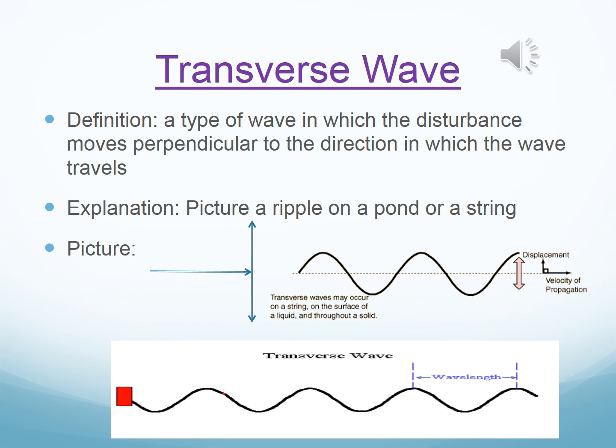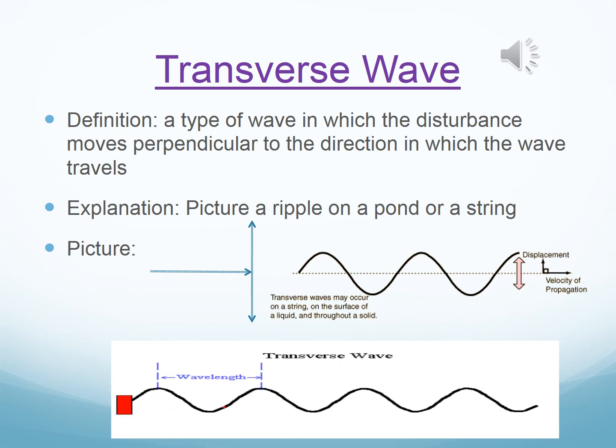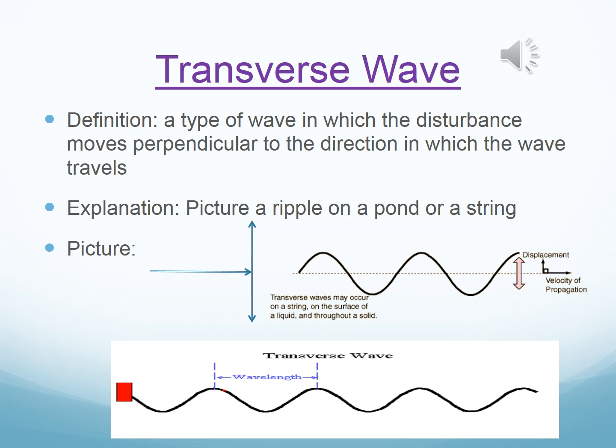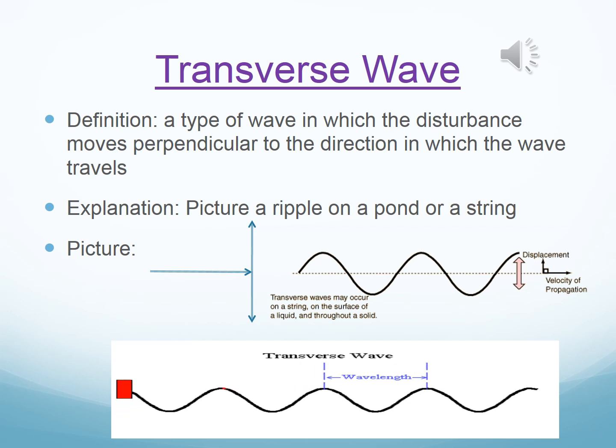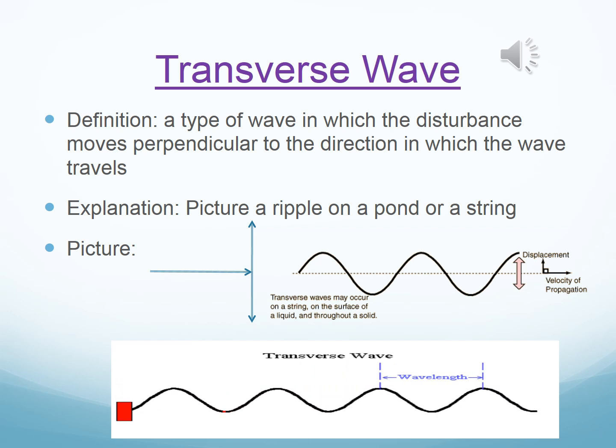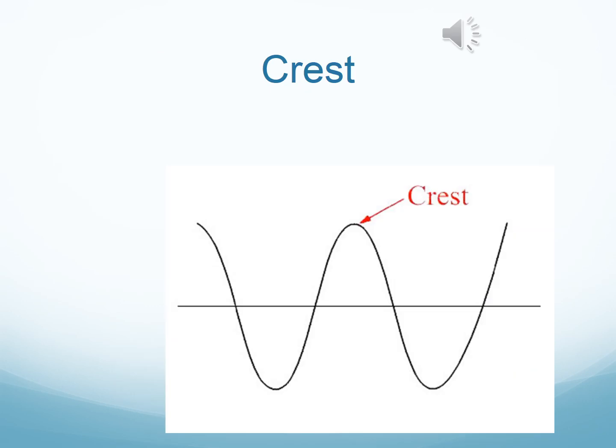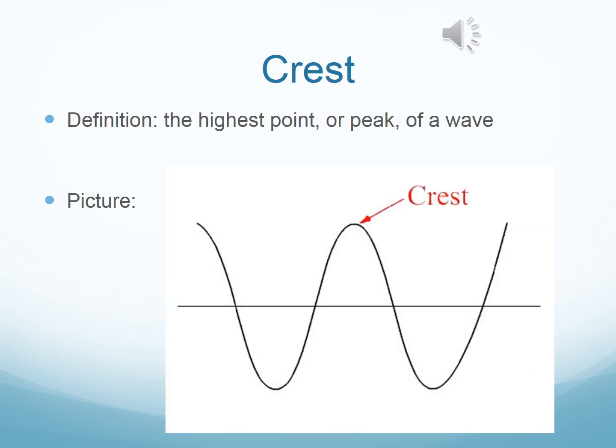Therefore, how do electromagnetic waves move? Transverse fashion. Do all mechanical waves move in a transverse fashion? No. But do all electromagnetic waves move in a transverse fashion? Yes. Now let's talk about the parts of a transverse wave. The easiest part of a transverse wave is the crest. The crest is the highest point or peak of a wave.